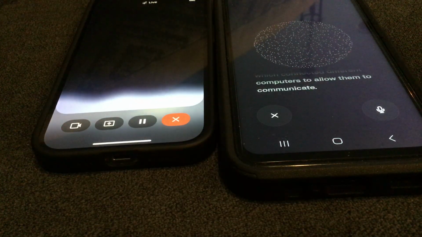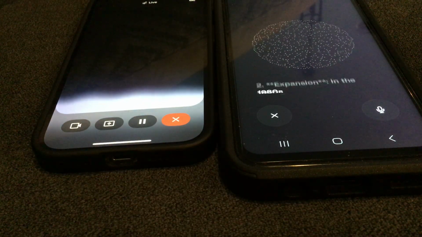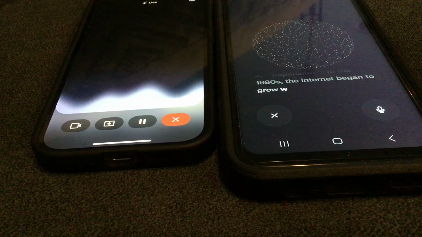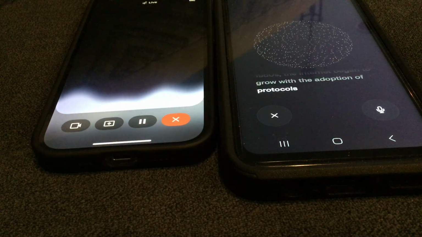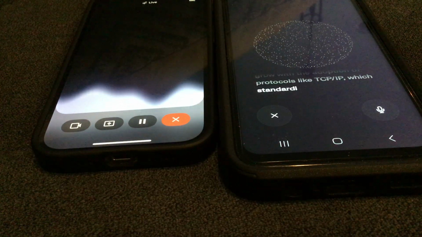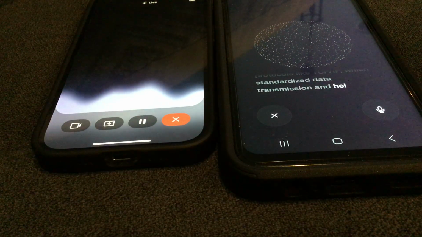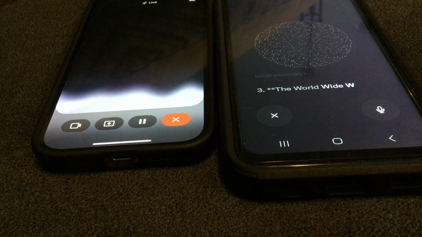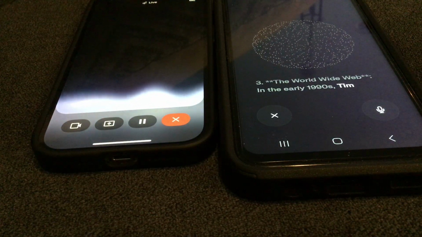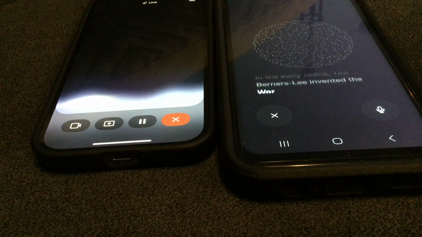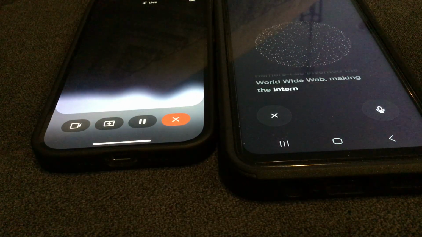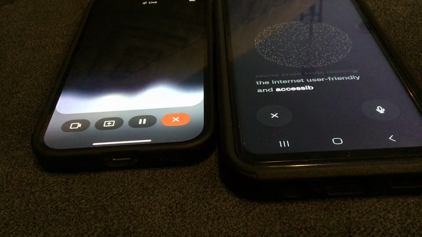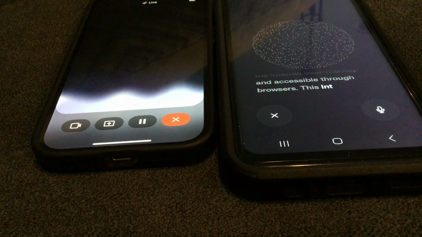communicate. 2. Expansion. In the 1980s, the internet began to grow with the adoption of protocols like TCP/IP, which standardized data transmission and helped different networks interconnect. 3. The World Wide Web. In the early 1990s, Tim Berners-Lee invented the World Wide Web, making the internet user-friendly and accessible through browsers. This introduced hyperlinks, web pages, and multimedia content.